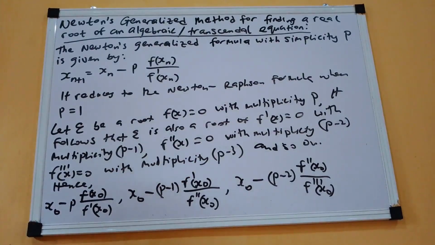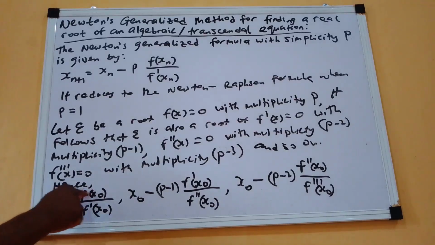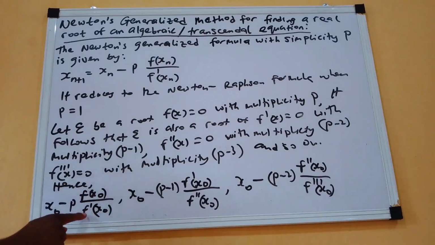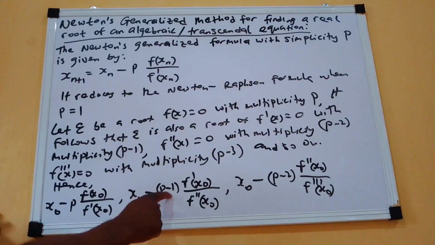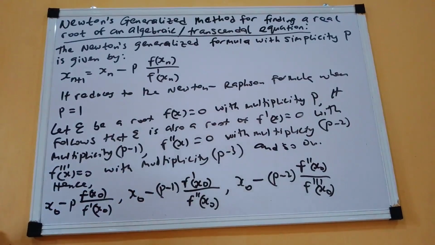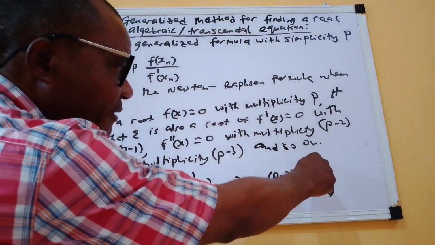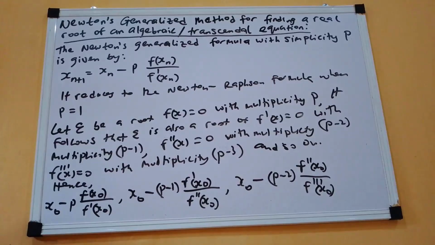To get the first iteration, we are going to use x naught minus p. Of course, it's starting from the f of x naught all over the f prime. Then if it is p minus 1, of course, it's starting from f prime all over that of the second derivative. Then if it is p minus 2, it's starting from the second derivative all over that of the third derivative.